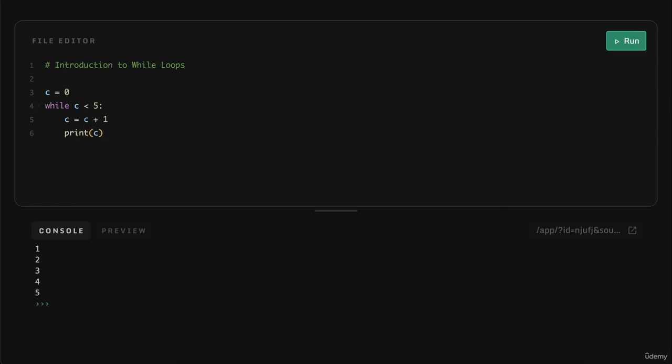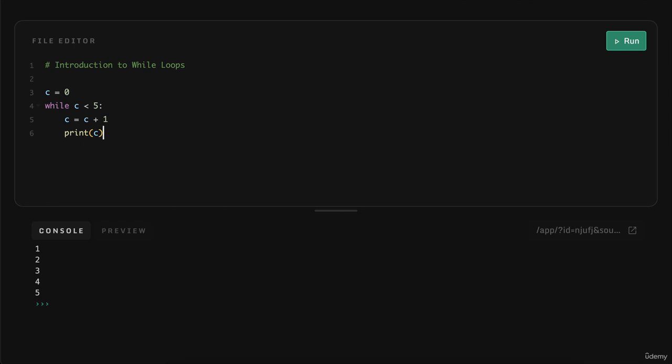Why is that? Well, we can see that c starts from 0, increments by 1 every time, and then gets printed out. So 1, 2, 3, 4, 5. At 5, the condition 5 less than 5 evaluates to false and the while loop breaks.